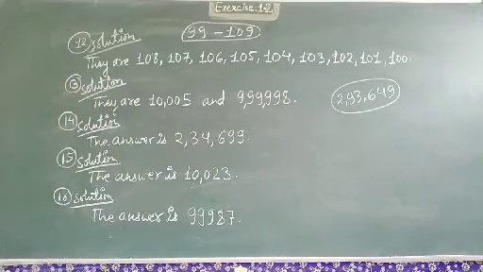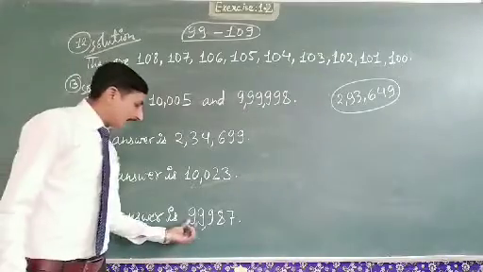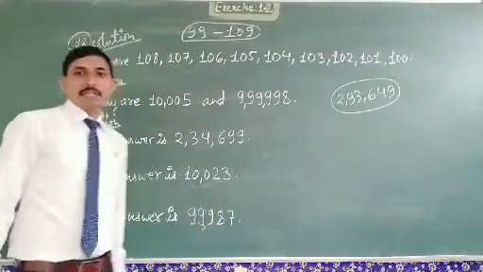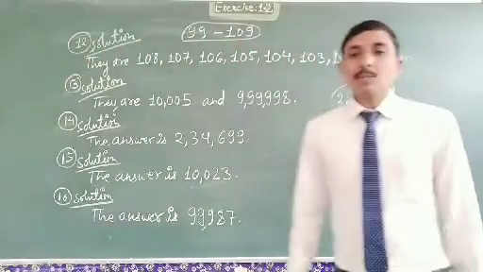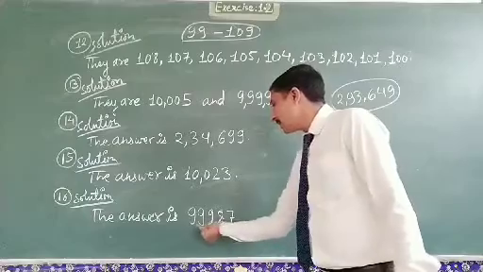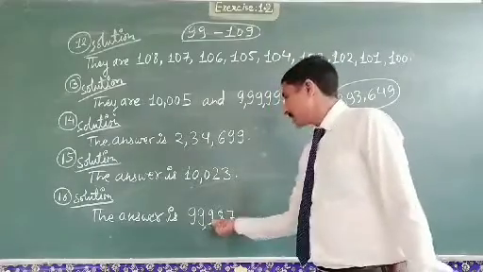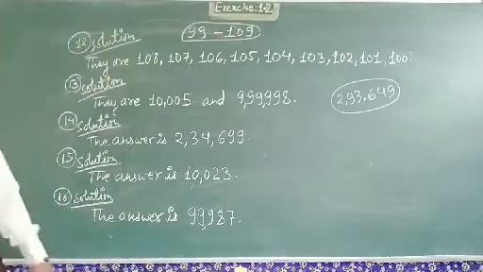And we have to write the greatest number. So our answer is 99,987. In this way we can write the greatest 5-digit number in which only 3 digits are the same. Now question number 17.